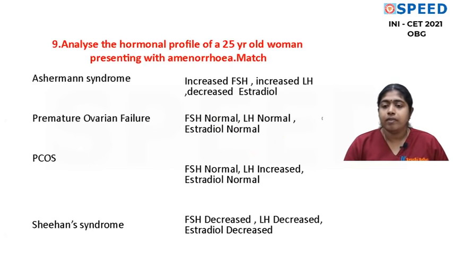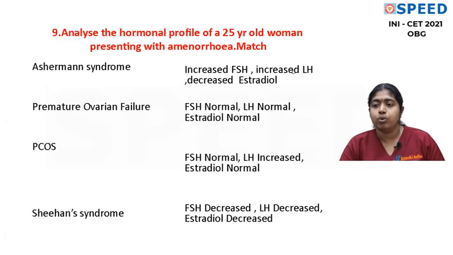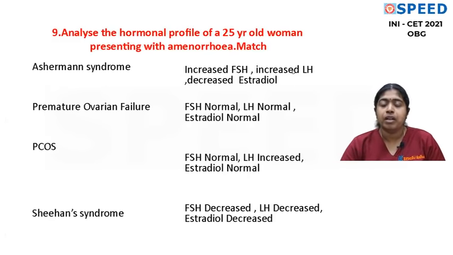Okay. So I think we'll go to question number 9. We'll read the question number 9. We'll analyze this question. We'll go into the subject and come back to the question. Analyze the hormonal profile of a 25-year-old woman presenting with amenorrhea and match.